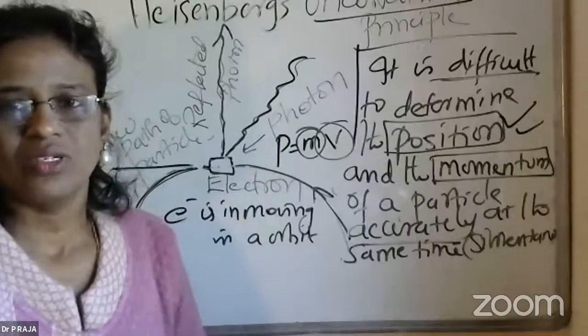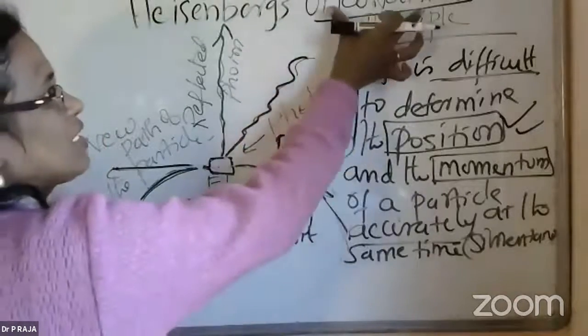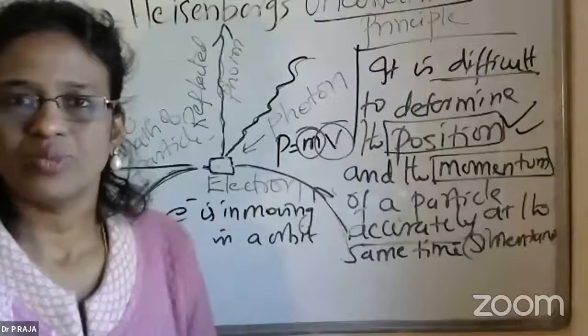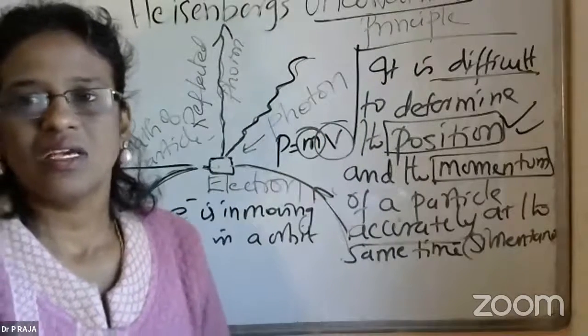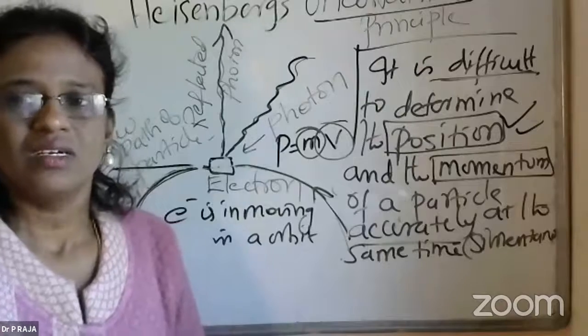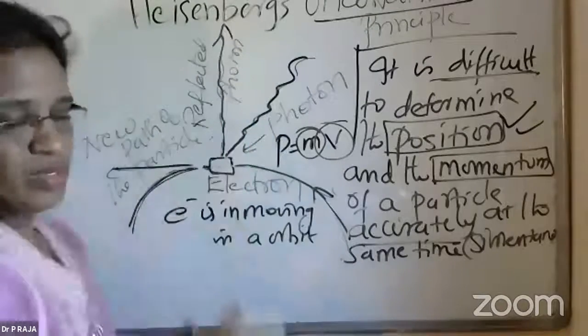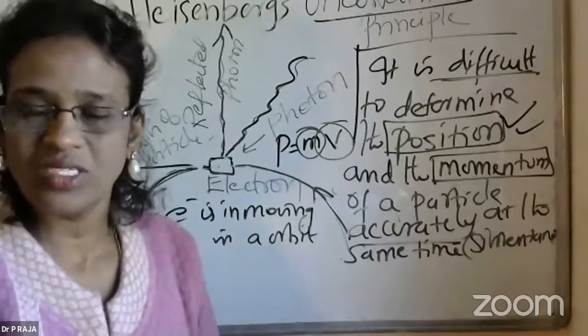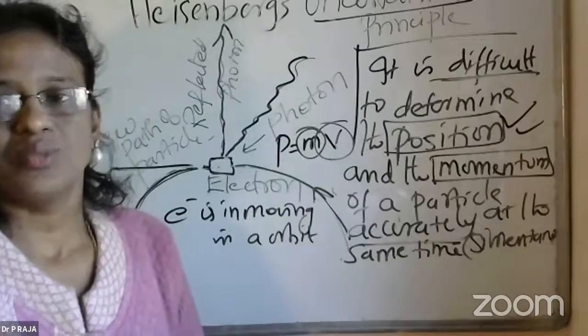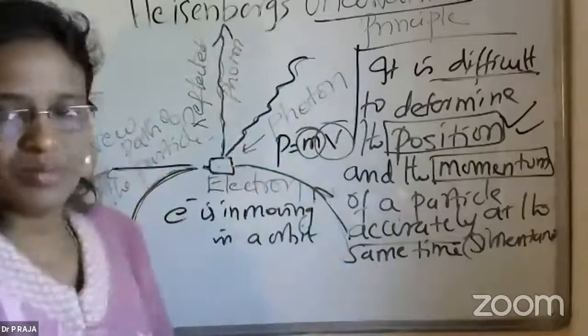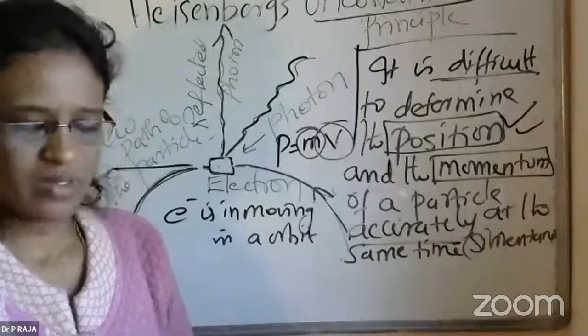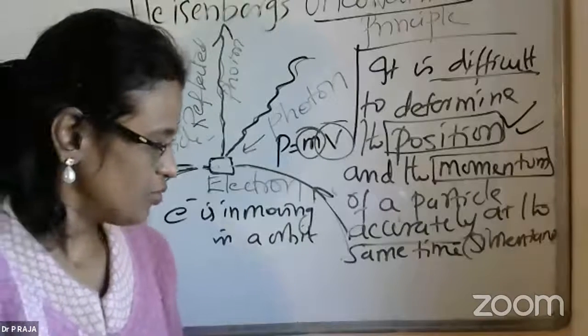That concept was explained as the uncertainty principle by a German scientist called Werner Heisenberg. His name is spelled W-E-R-N-E-R, Werner Heisenberg, but we always call it Heisenberg's uncertainty principle. I hope it is clear to you.